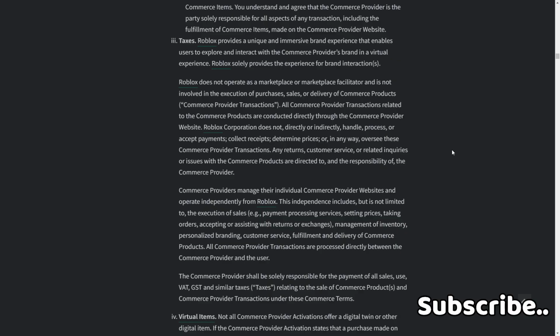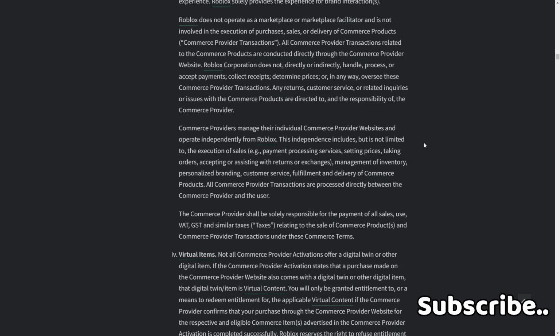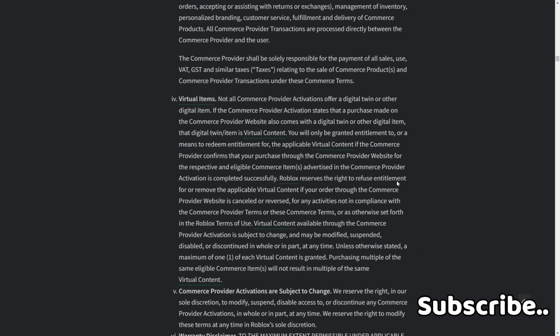Transactions are processed directly between the commerce provider and the user. The commerce provider shall be solely responsible for the payment of all sales, use, VAT, GST, and similar taxes relating to the sale of commerce products and commerce provider transactions under these commerce terms.